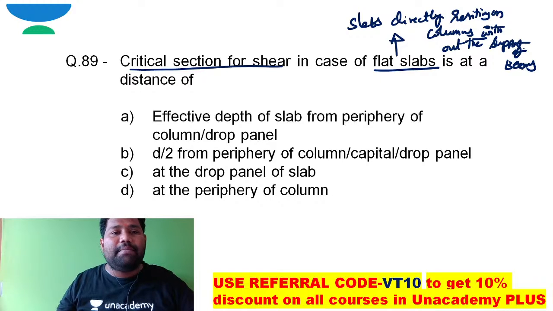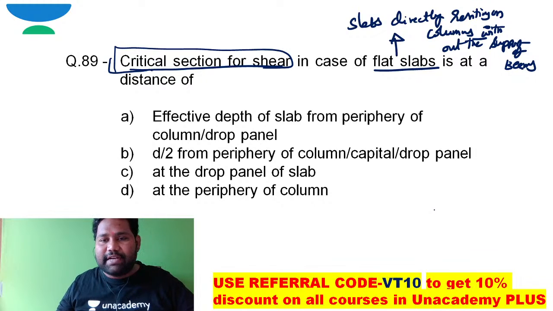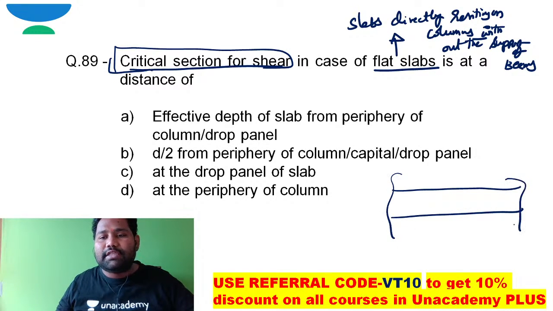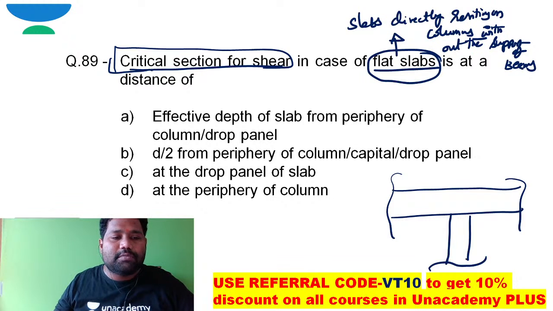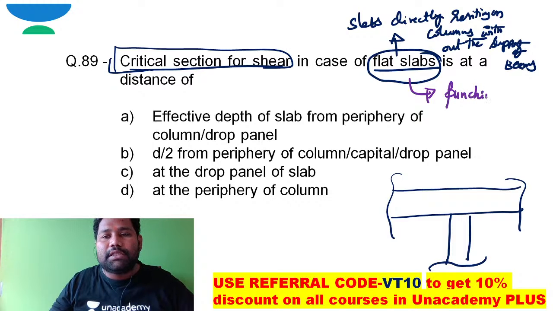In a flat slab, where is the critical section for shear, where is shear failure possible? In case of a flat slab, this is the slab and this is the column. So in case of a flat slab, the major shear failure that is possible is two-way shear. I can say punching shear failure is the problem.